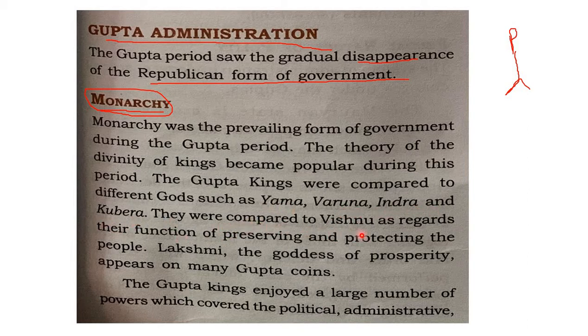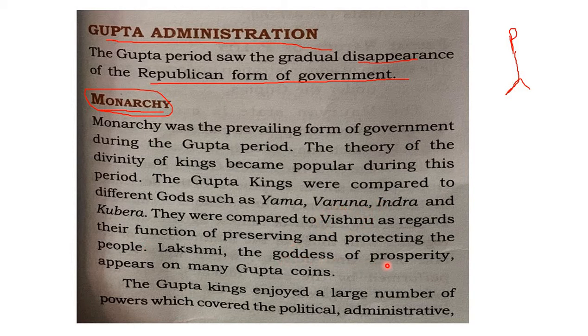They were also compared to Vishnu as regards their function of preserving and protecting the people. As you know, among the Vedic gods, Vishnu is the protector or preserver of the entire creation. So in the same way, they compared themselves to Vishnu. And how did they justify that they are like God Vishnu? They said that they are also preserving and protecting the people. Hence, they are also like God Vishnu.